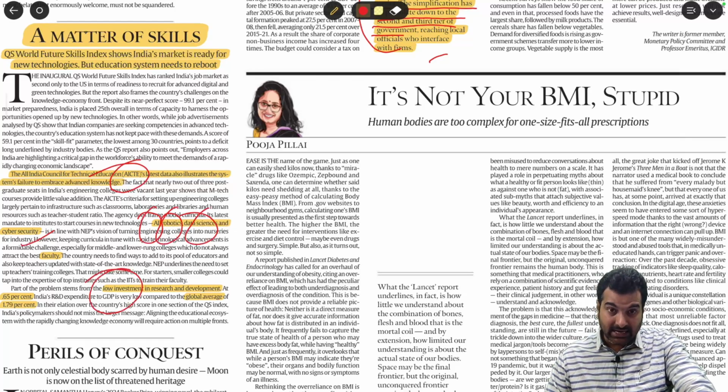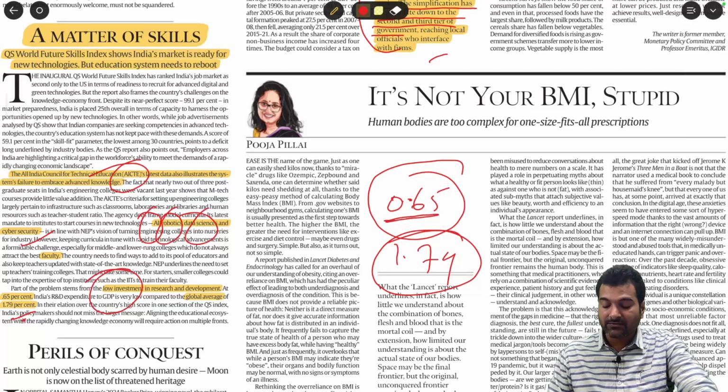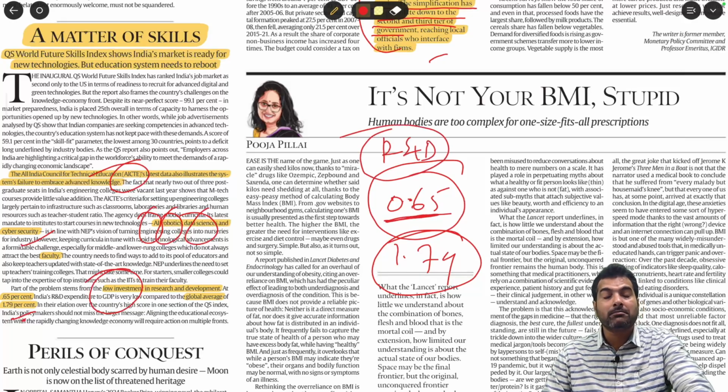Suppose for example, the current investment in R&D is less than 1%, 0.65. The global average is 1.79. India's average is 0.65. That means our R&D expenditure is very low. This must be improved.